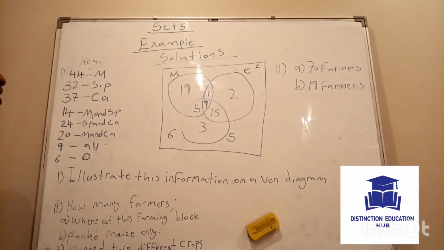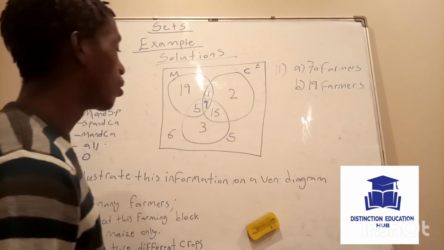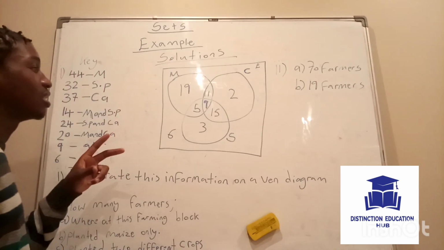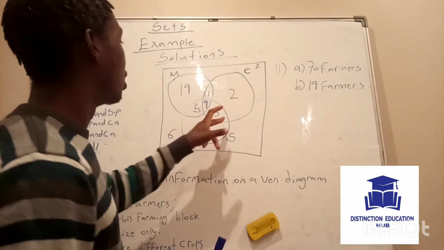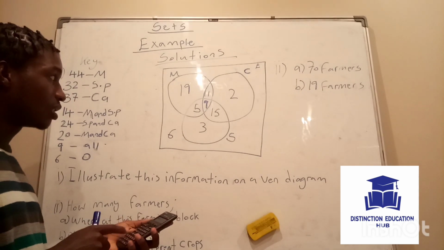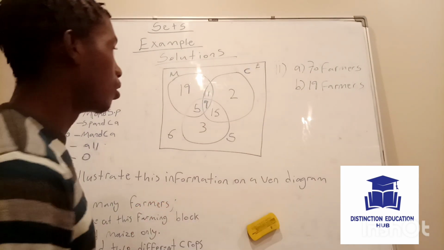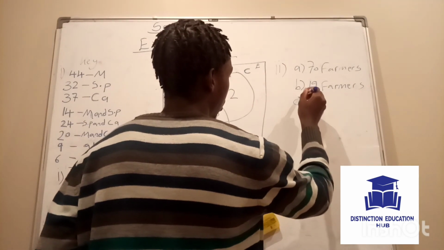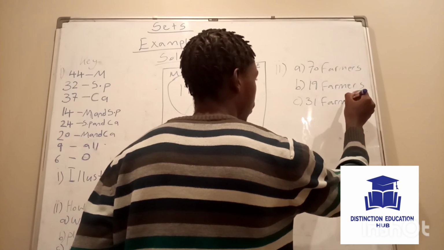Okay. C. How many farmers planted 2 different crops? Okay. So you look for the sets that are intersecting. Only 2 sets intersecting. Okay. So we have this one, and this one. So we're going to say 5 plus 11 plus 15. Okay. We're going to get 31. Okay. So 31 farmers.